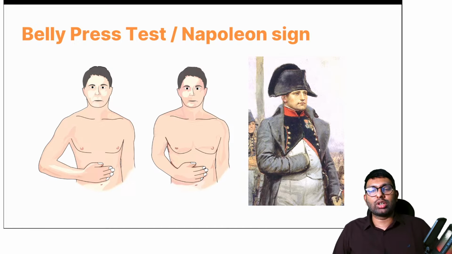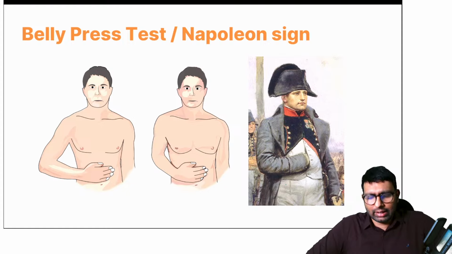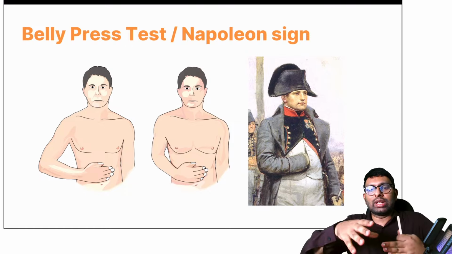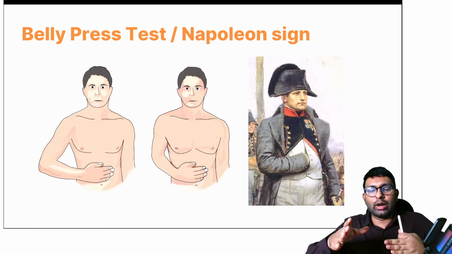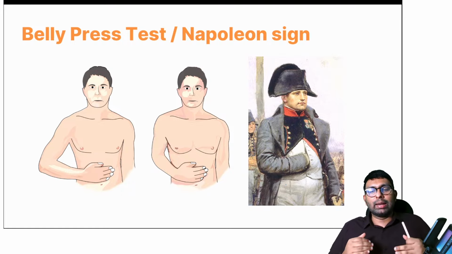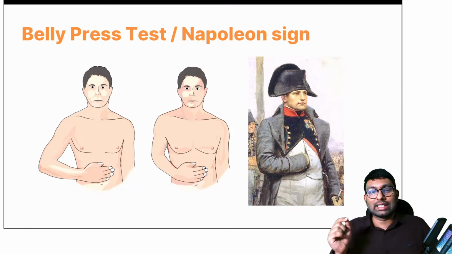This is a belly press or a Napoleon sign test. Here what you do is you try to hold your belly like this. You try to apply pressure and hold the belly tightly, and the examiner is trying to remove the hand off. And if he is able to remove the hand and you're not able to hold your belly tightly, that is suggestive of a subscapularis weakness. This is also called the Napoleon sign test because Napoleon usually had this position. So that is why we call it the Napoleon sign test, done for subscapularis.